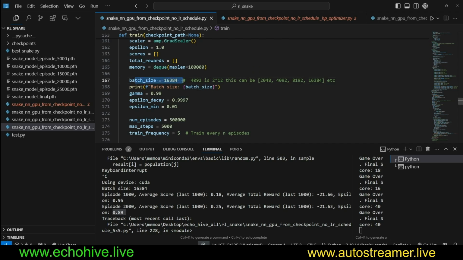The batch size is how many experiences we are accumulating before triggering the next learning session. This is calculated by looking at 2 to the power of some number. For example, 4096 is 2 to the power of 12. You can try different batch sizes, but I found from my hyperparameter optimization that this worked well for me. But normally speaking, the higher this is, the more efficient the training is.